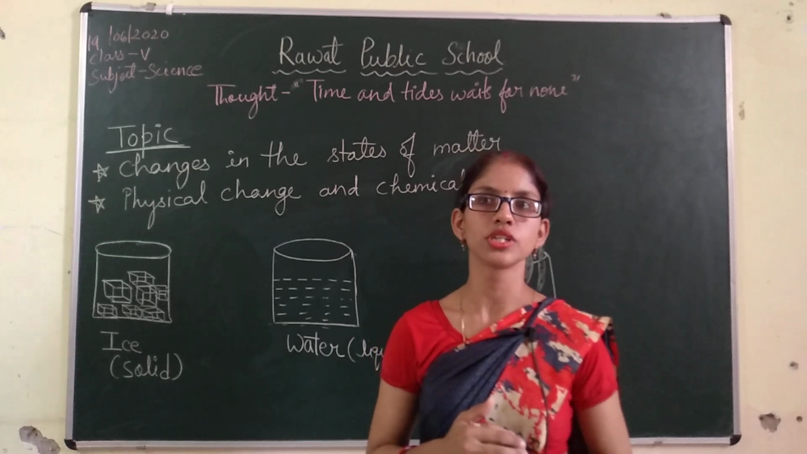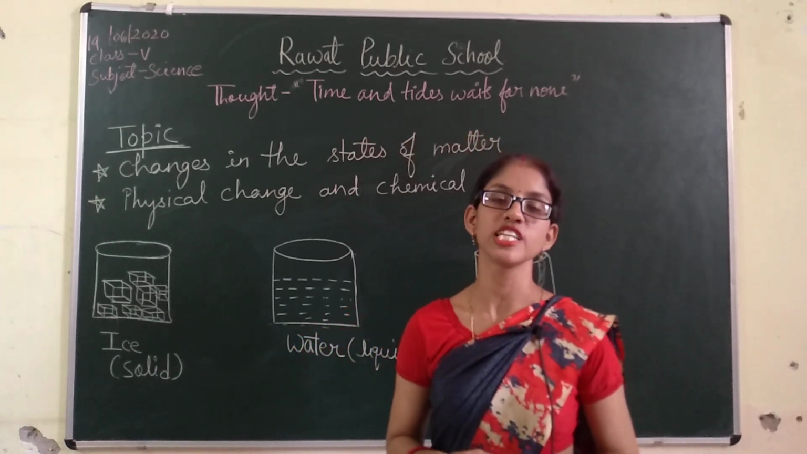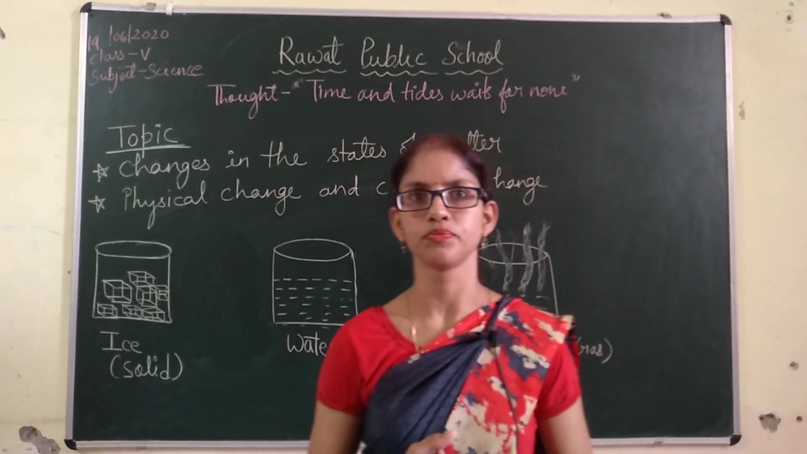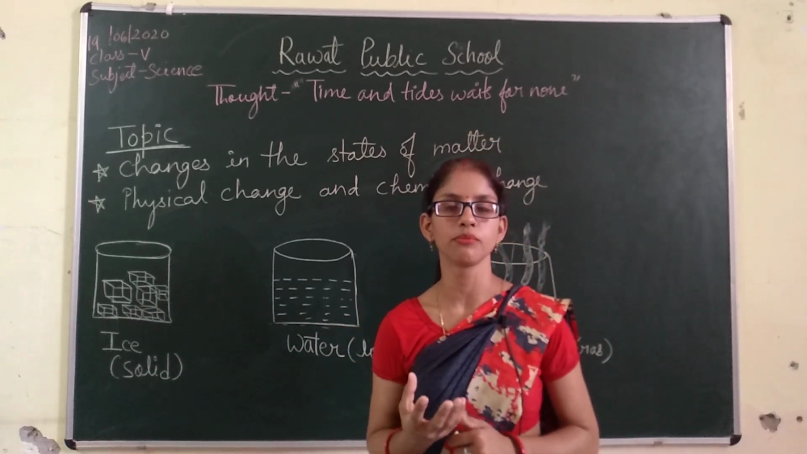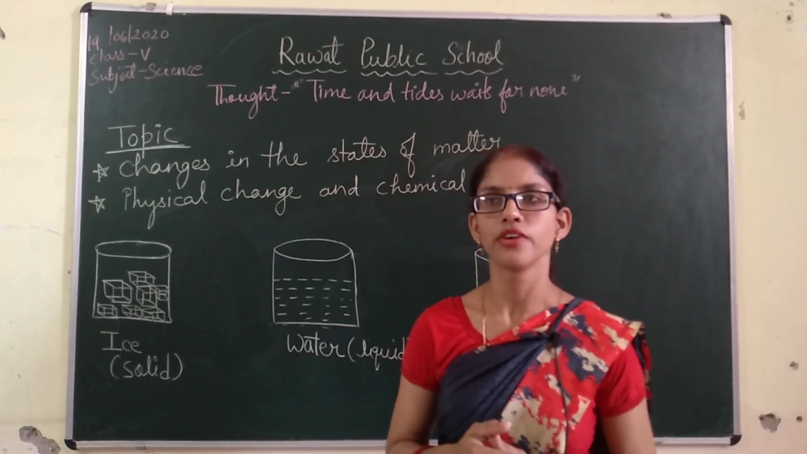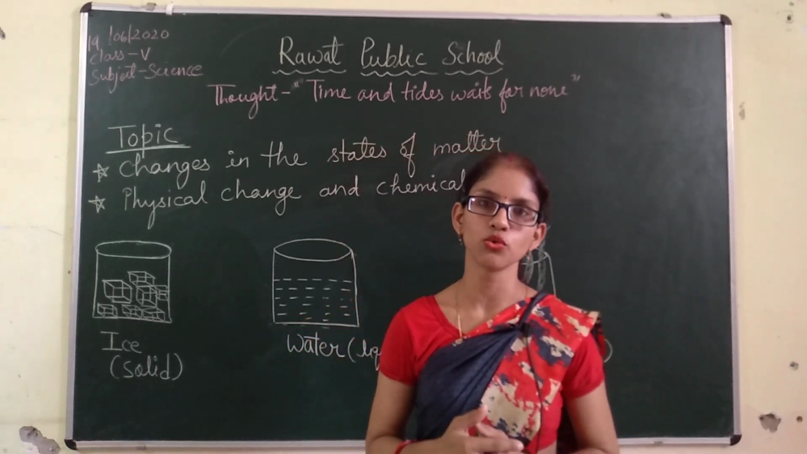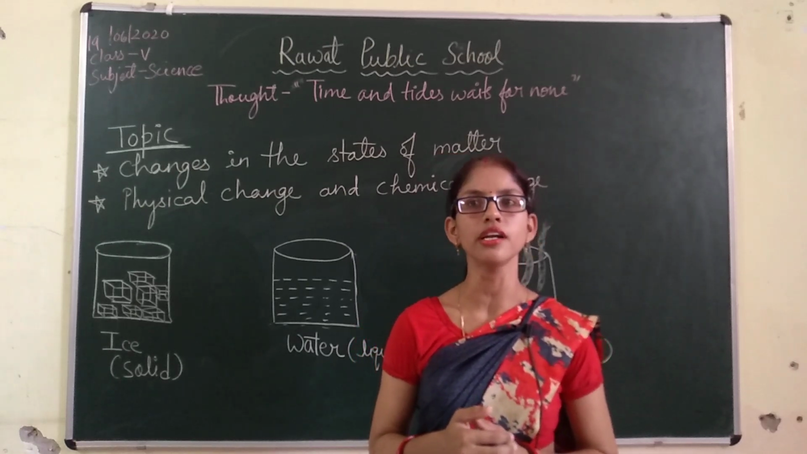Then we moved to the intermolecular spaces, the space between the particles of these different states of matter. We also discussed that solids are very hard, they have fixed shape, fixed size and fixed volume, whereas liquids have fixed volume but do not have fixed shape. They take the shape of the container in which they are poured.